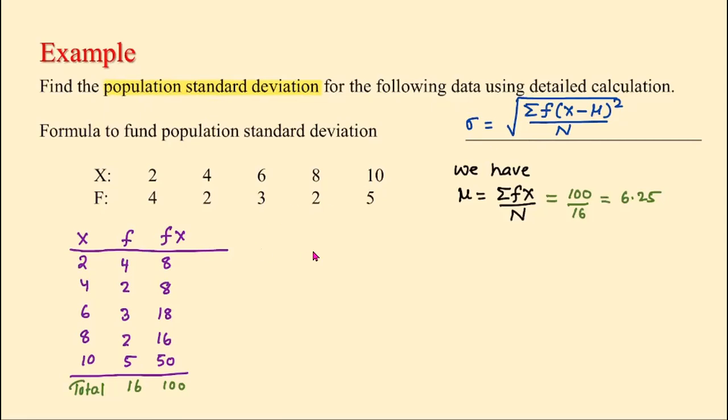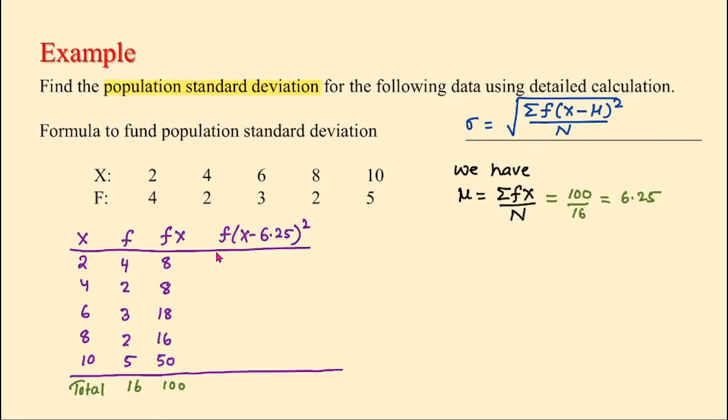So in the next column, we are going to find f times (x minus 6.25) squared. We have to find that for each line.